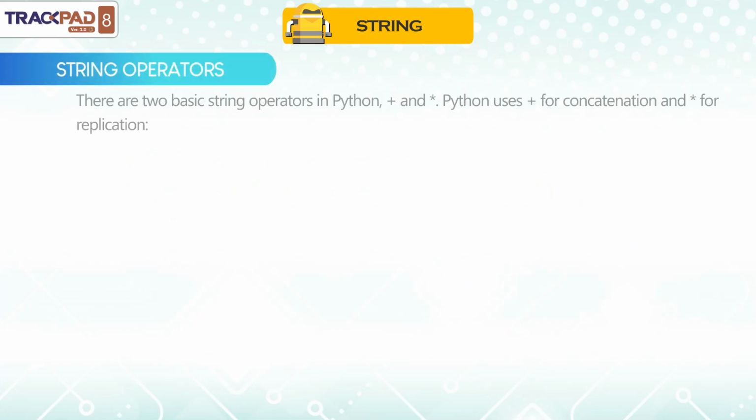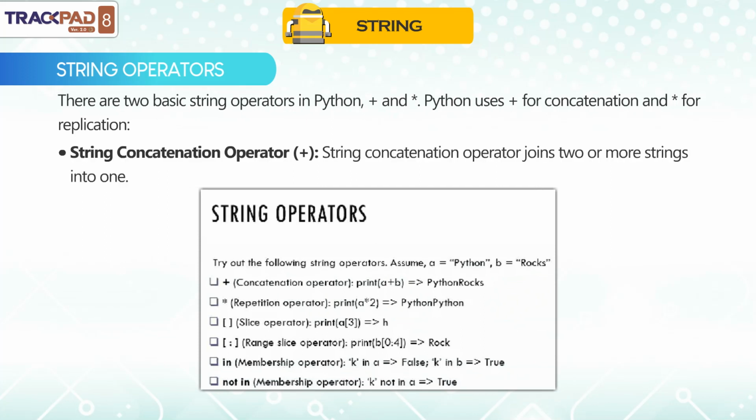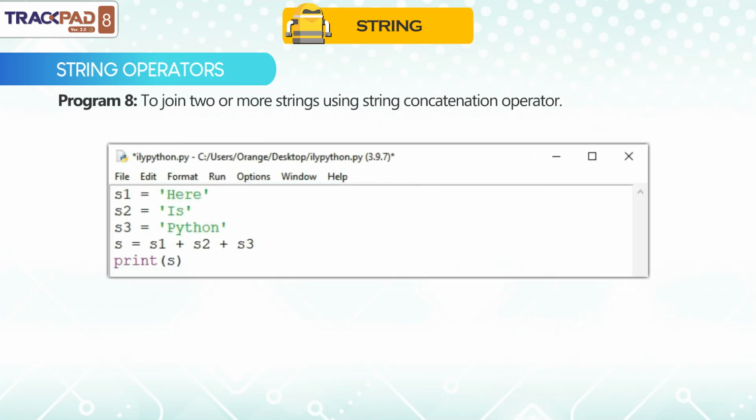String operators. There are 2 basic string operators in Python, plus and star. Python uses plus for concatenation and star for replication. String concatenation operator, plus. String concatenation operator joins 2 or more strings into one. Program 8.